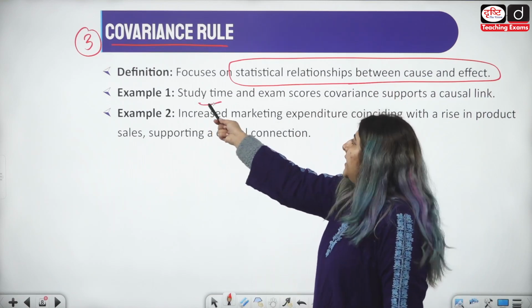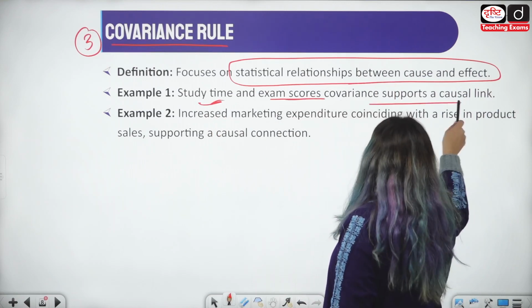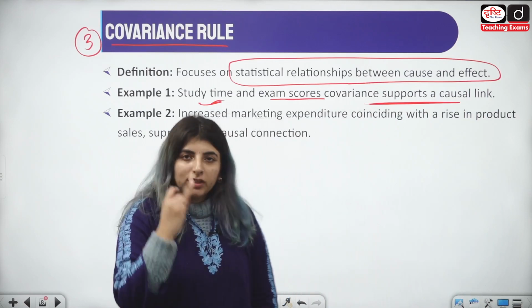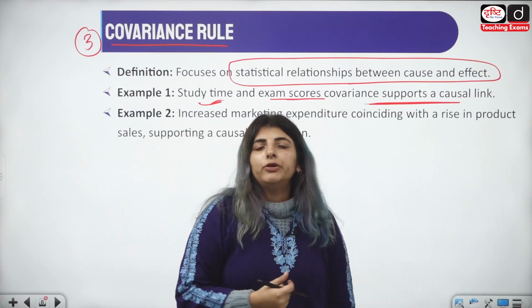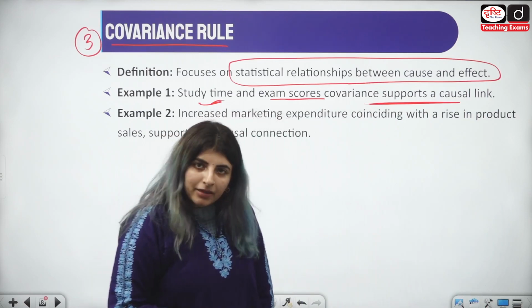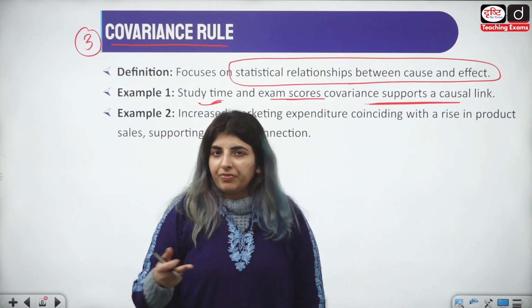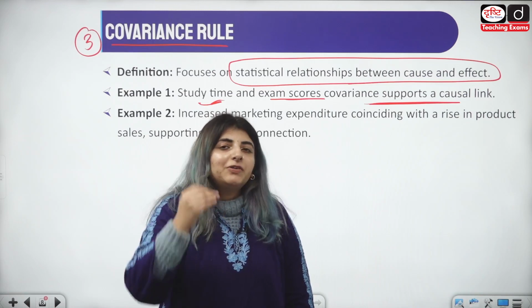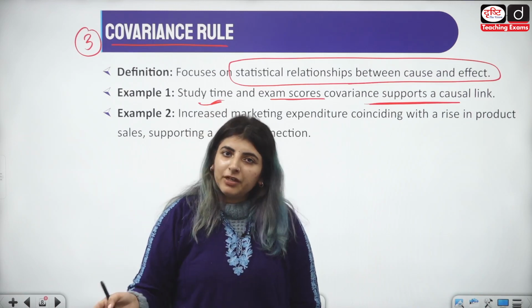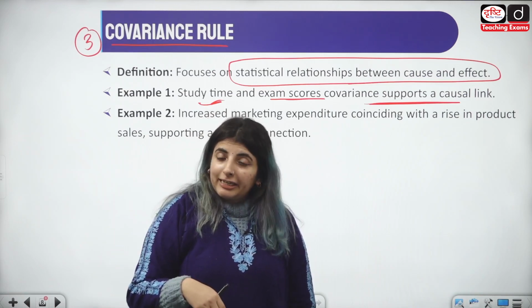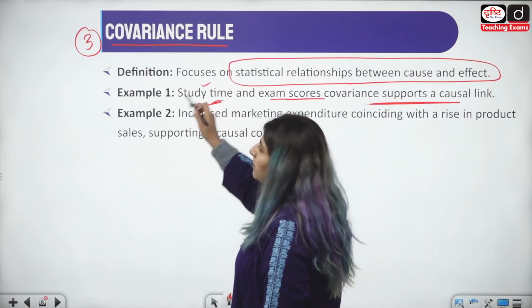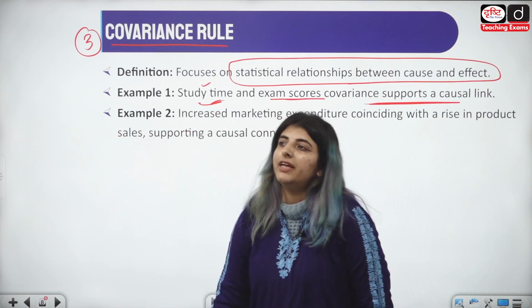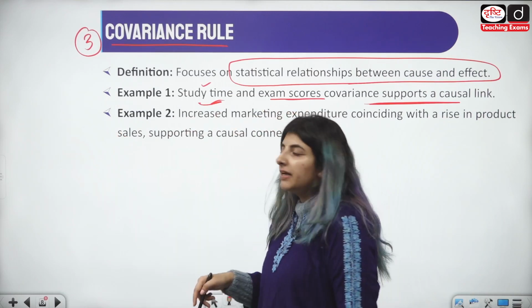Let's just say study time and exam score covariance supports a causal link. कि अगर मैं ज्यादा देर तक बैठ के फोकस के साथ स्टडी करूंगी, of course I'm going to get good scores in my NET examination. But if I don't, then of course मैं पका पकाया तो कोई मुझे नहीं देने वाला. Nobody is going to serve me the results on a silver spoon. So I need to work hard for that, right? So that example says कि अगर मैं टाइम ज्यादा देर तक लगा के अच्छे से पढ़ती हूँ, then of course the results would be seen.